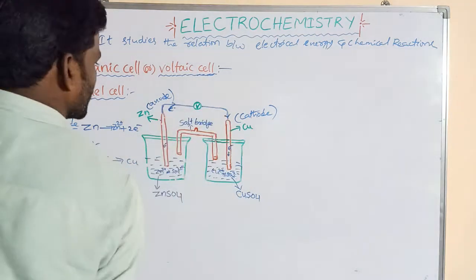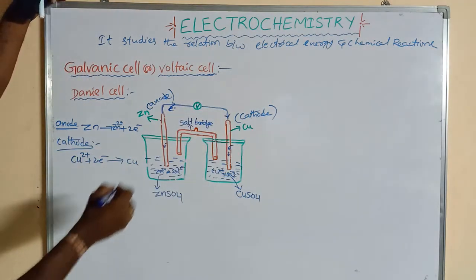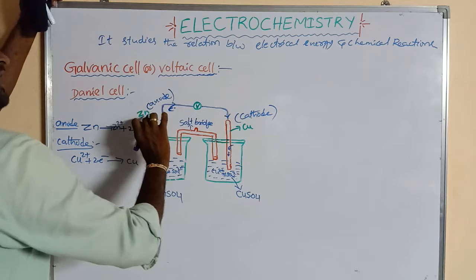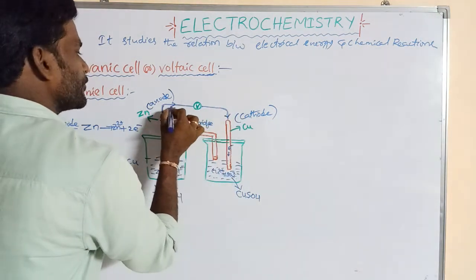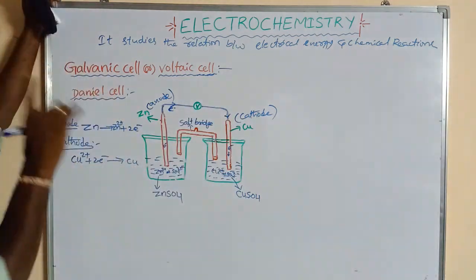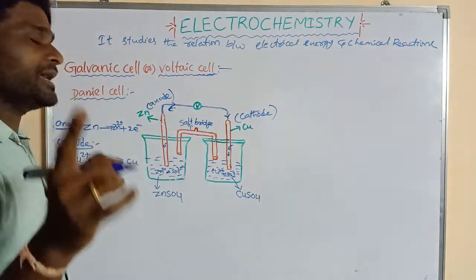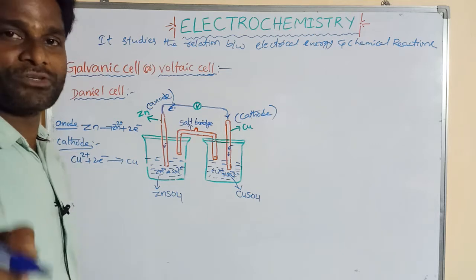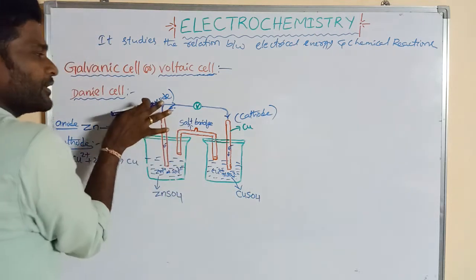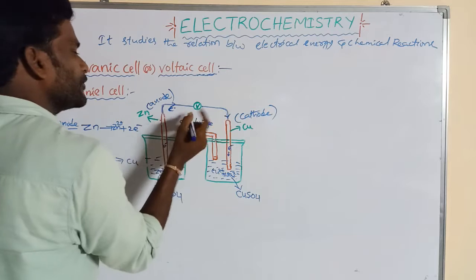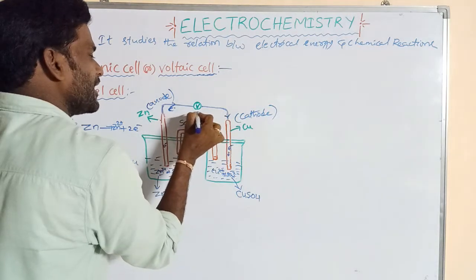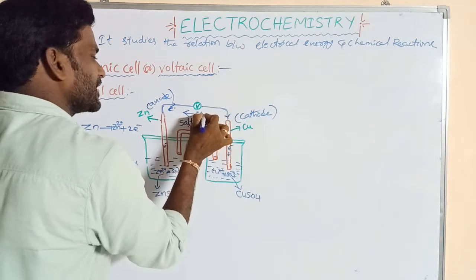at this electrode. Now here the flowing of electrons is from anode to cathode. We know that the flowing of electrons and the flowing of current are always in opposite directions. This is the direction of electron flow. So the flowing of current, I, is in this direction.